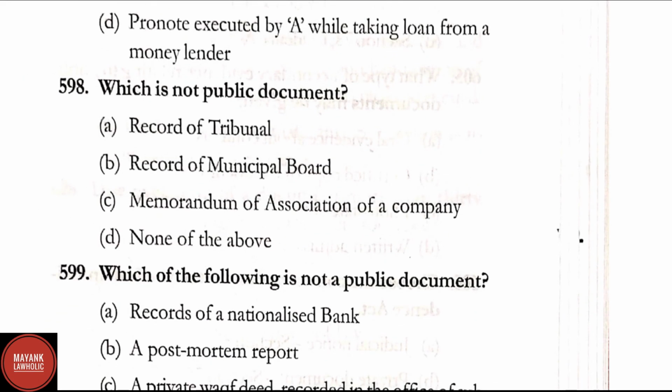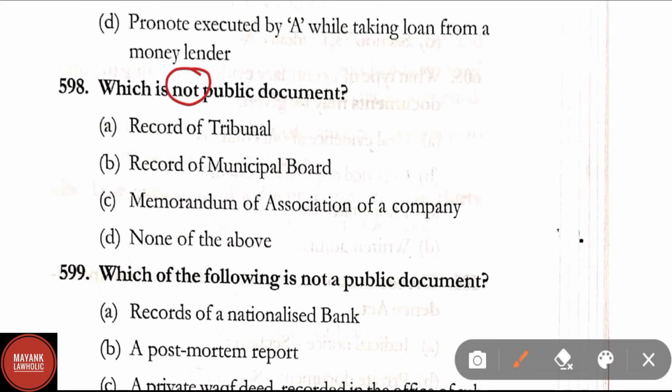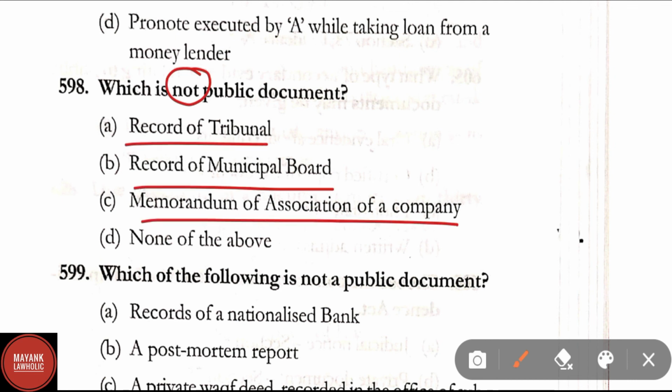Question number 598. Which is not a public document? Record of tribunal, record of municipal board, memorandum of association of a company, none of the above. Here correct answer is option D, that is none of the above.